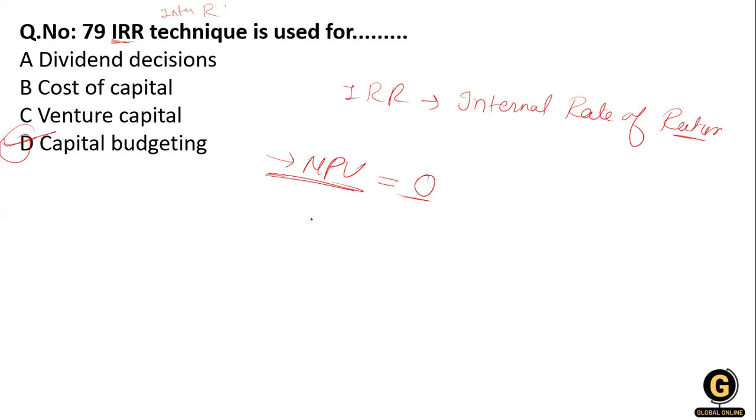That means the present value of cash inflow is equal to the initial cash outflow. So it is equal to 0. Clear?